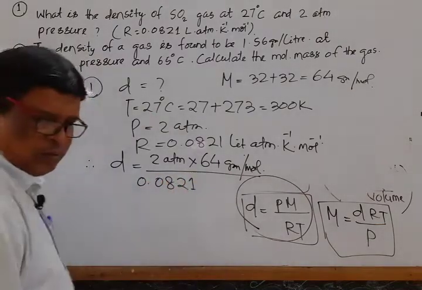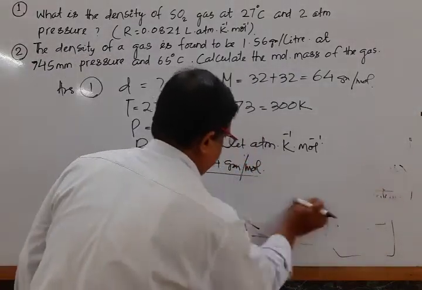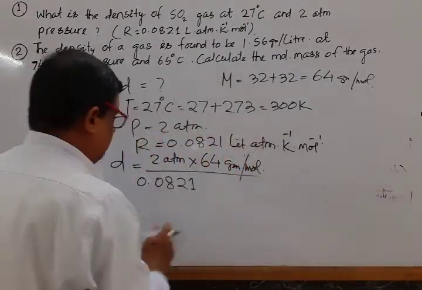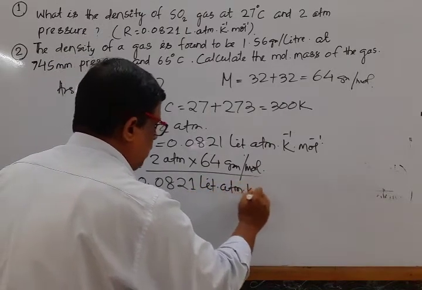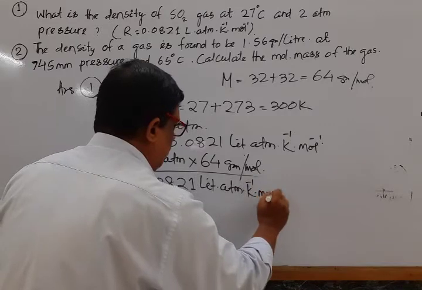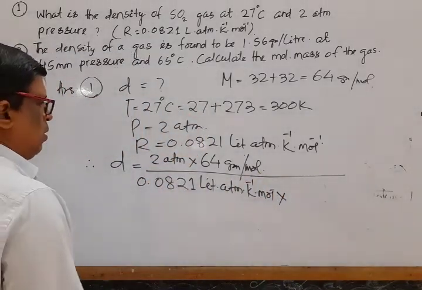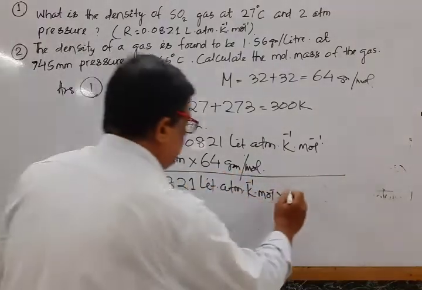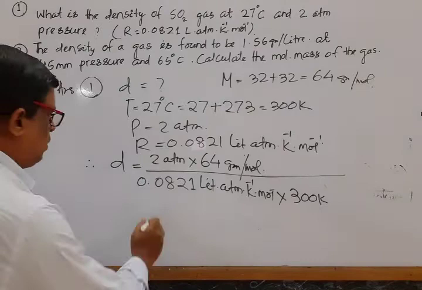0.0821 liter atmosphere per Kelvin per mole into temperature, that is 300 Kelvin. Mark that.